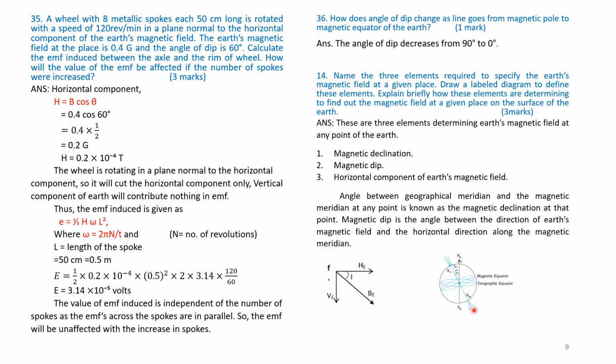And in this circular diagram, geographic north and geographic south are shown as a vertical line, and the inclined line is magnetic north and magnetic south. The meridians passing through these are the geographic meridian and the magnetic meridian. Similarly, the angle between the geographic meridian and the magnetic meridian is called the declination. And the geographic equator is shown horizontally and the inclined plane is the magnetic equator.